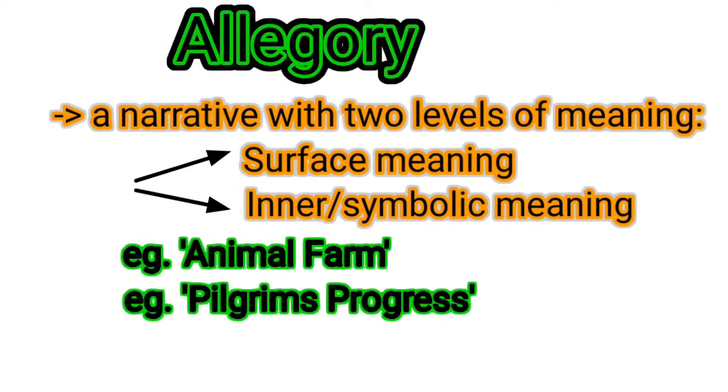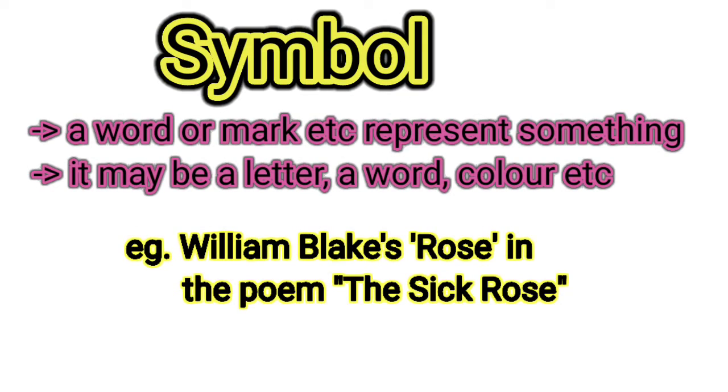Allegory. It is a narrative with two levels of meaning, that is surface meaning and symbolic or implied meaning. For example, Animal Farm and Pilgrim's Progress. Symbol. It is a word, mark, or any other thing that represents something. Symbol has no need of completeness in narrative. It may be a letter, a word, or color, etc. For example, William Blake's poem The Sick Rose, in which rose is used as a symbol.